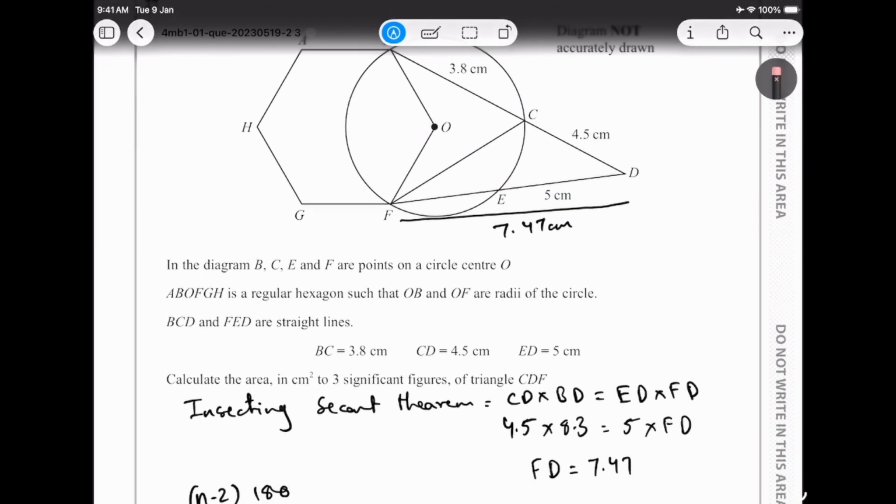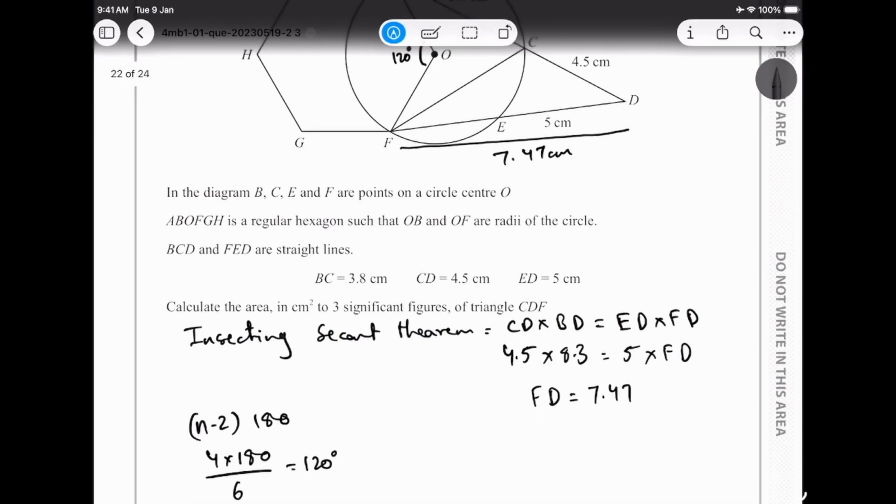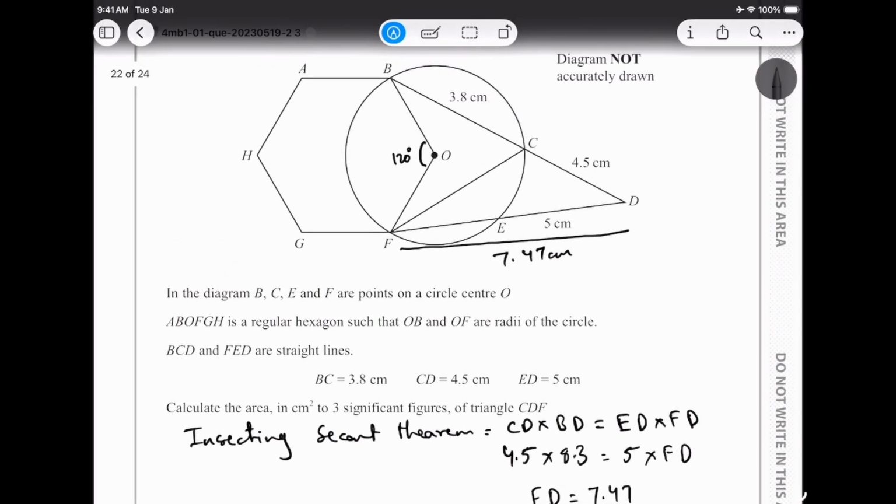So we know that each angle over here is 120 degrees, right? Like this. Okay, so that is one thing. Now what else? Are we missing any information? No, we are not missing any information. We are going correctly. Now since we know that the interior angle is 120, we know that OB and OF